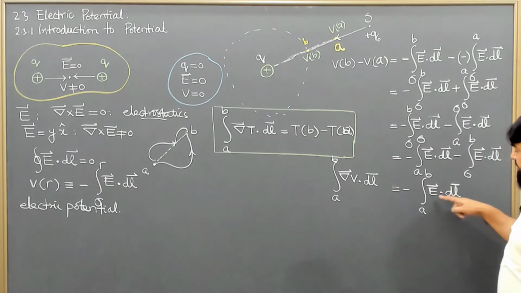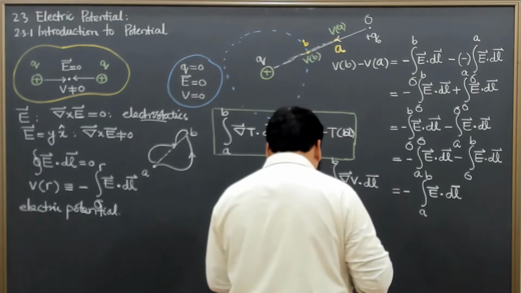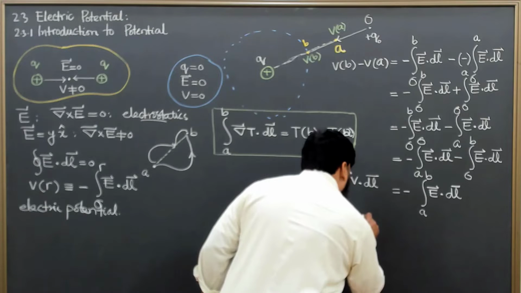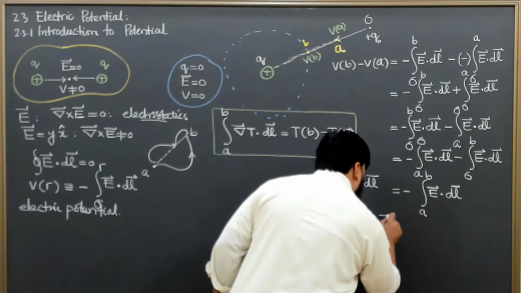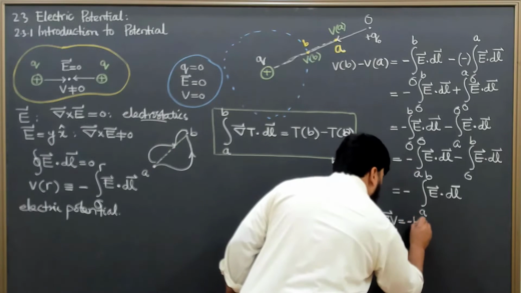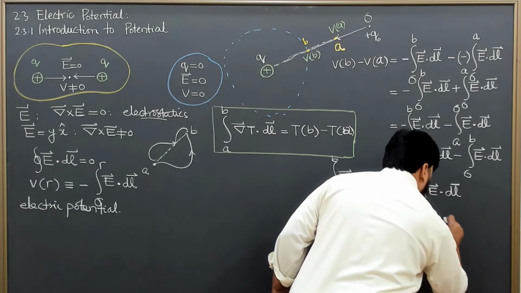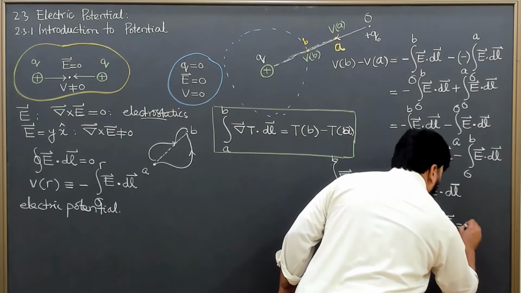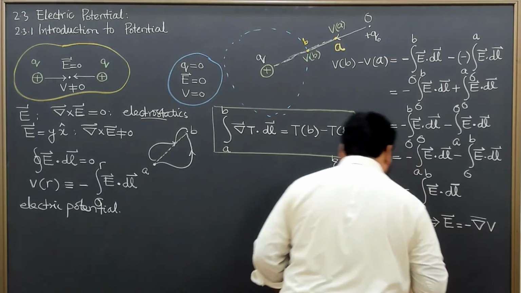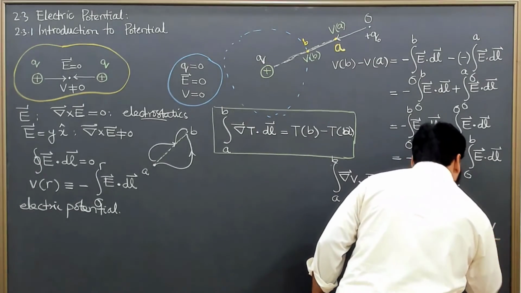So the same limits, the same length element, so the integrand will cancel out here, and I can simply write from here that gradient of V is equal to minus E, or this I can write as E equals minus gradient of V.